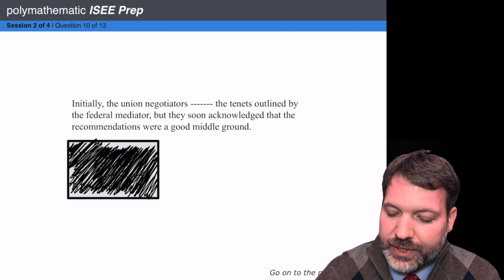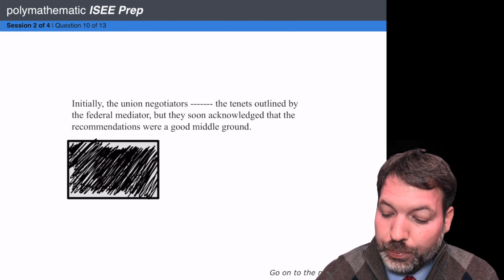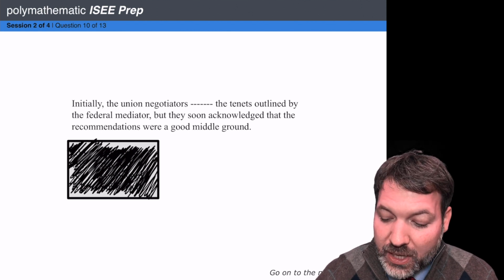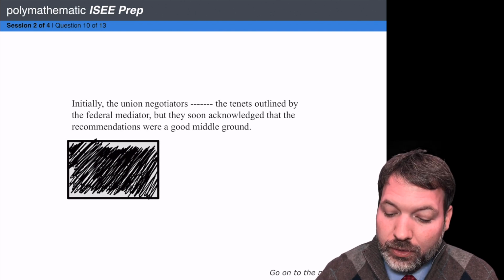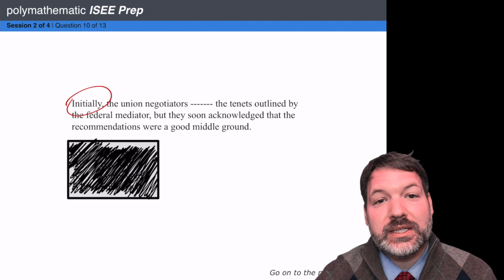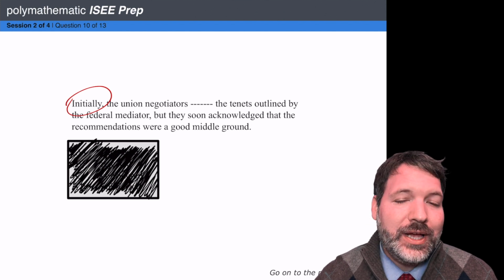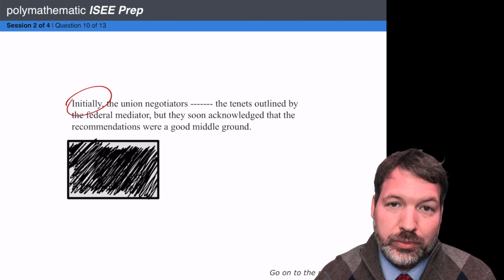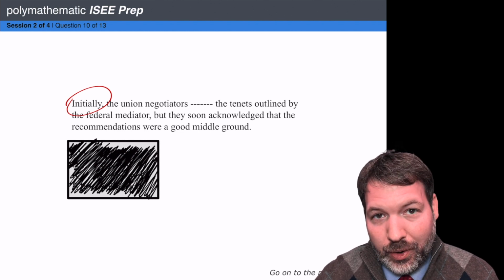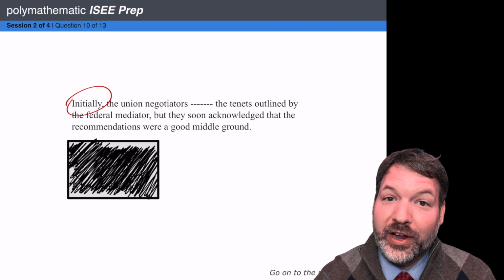All right, one more, number 10. Initially, the union negotiators blanked the tenets outlined by the federal mediator, but they soon acknowledged that the recommendations were a good middle ground. Initially is what we call a time direction word. And pretty much any time is involved, it's probably meaning a change direction. If I say England was once the greatest empire on earth, what I mean is that they're not anymore.